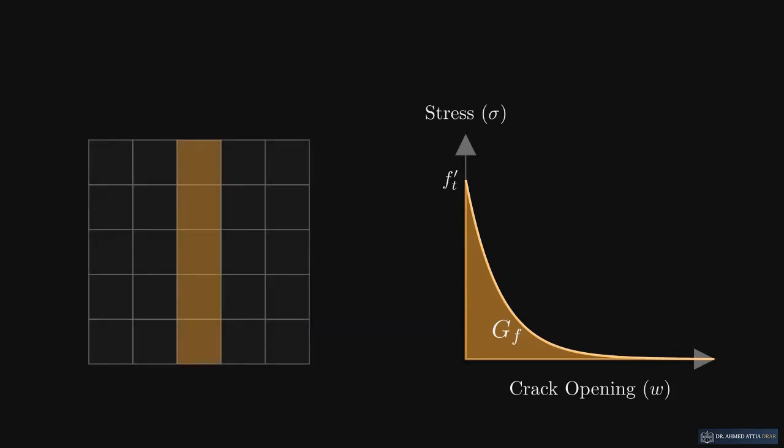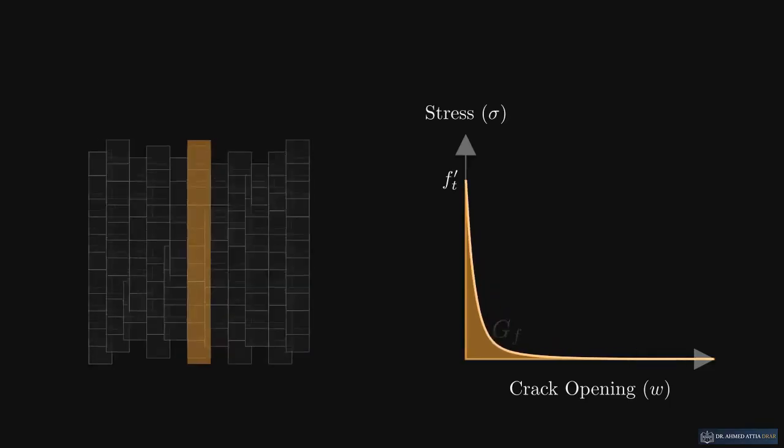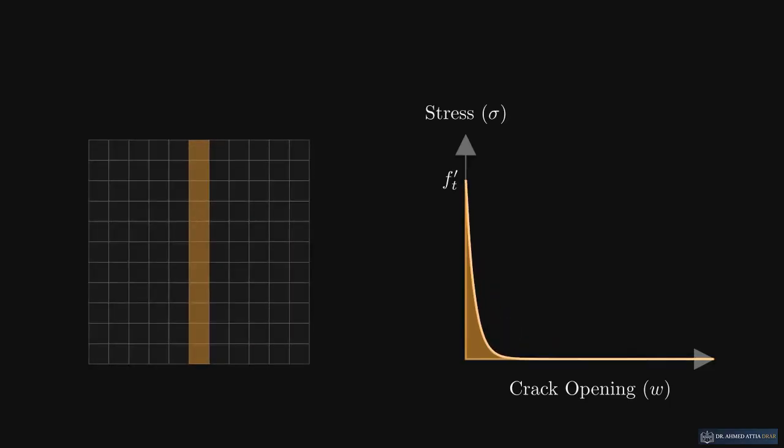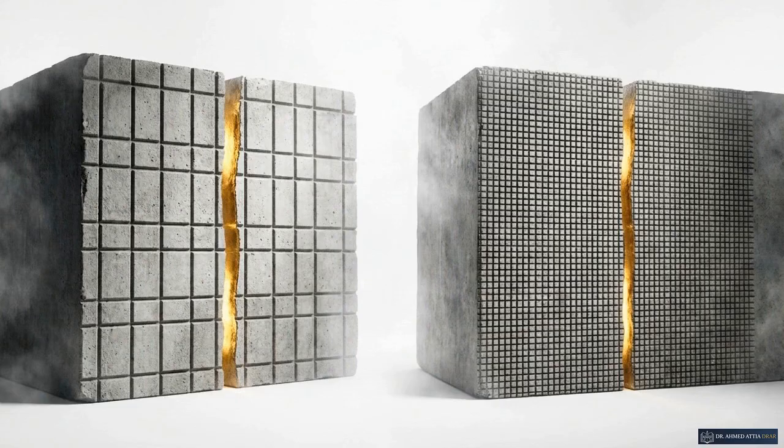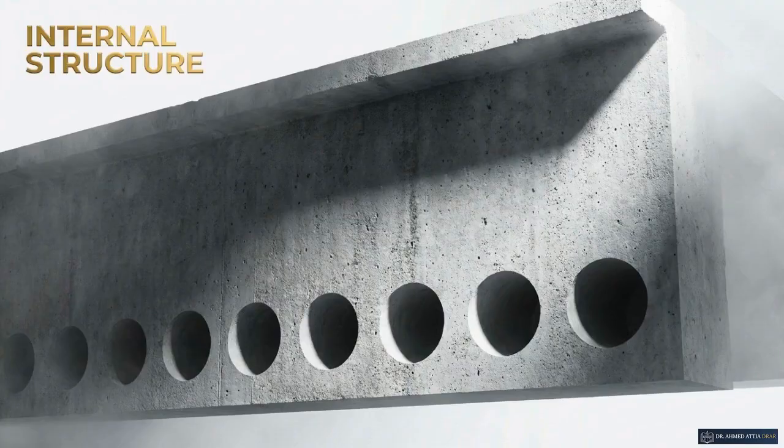In finite element analysis, refining the digital grid can cause the math to artificially reduce computed strength. To prevent this mesh dependency, the crack band theory scales the crack opening over a characteristic element length, converting it into a mathematically stable strain. Smearing the opening over a defined band ensures the dissipated energy remains constant, whether the software uses a fine or coarse grid. With the concrete modeled, longitudinal reinforcement must be placed.